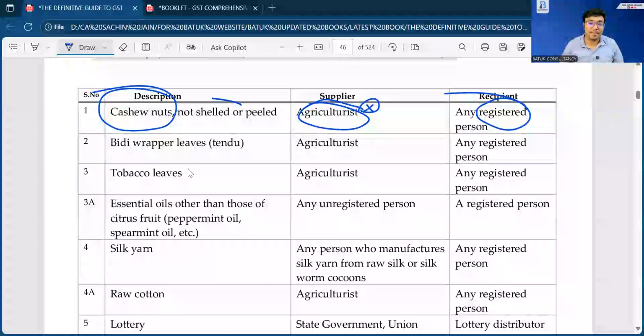That means, suppose you are checking the financial statement and you identify the head purchase and check the entries related to the purchase. You find there is a purchase of cashew nuts. You have to directly ask your client, sir, whether you have paid reverse charge mechanism on the receipt of these cashew nuts or not. That is the purpose of reading this list.